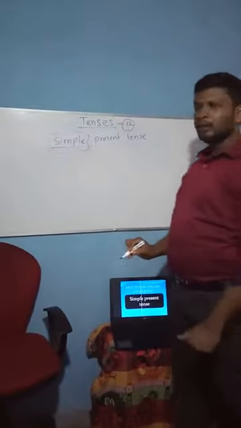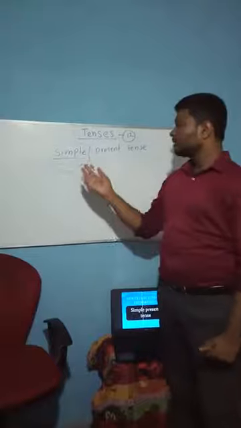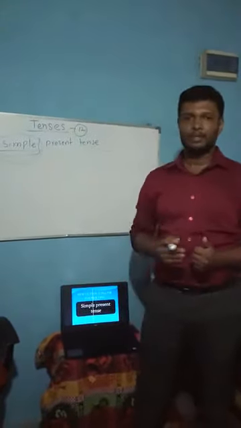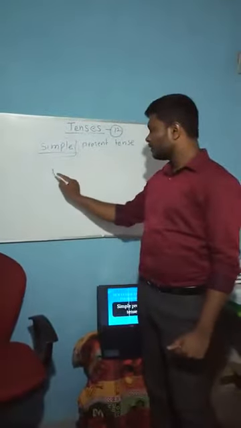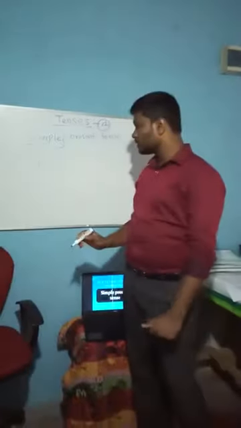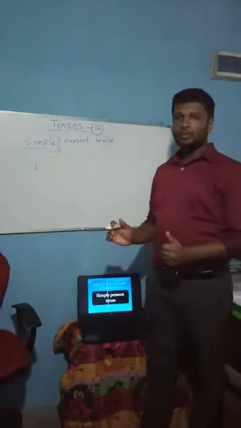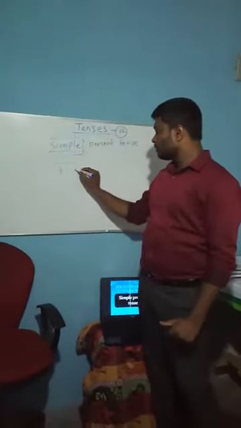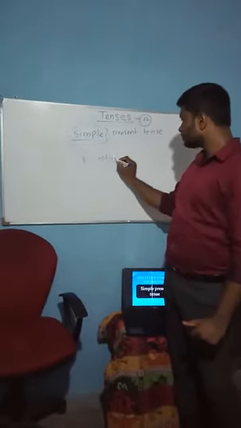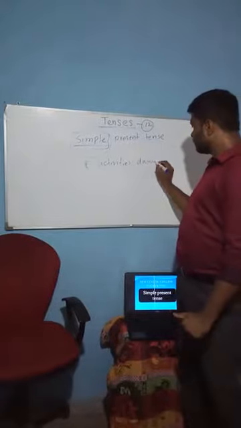Could you give me an example? What do you mean by simple present tense? I'm going to discuss what the simple present tense is. Actually, we use simple present tense on different occasions. Could you remember the things you do around your daily, the activities you perform daily or routinely?